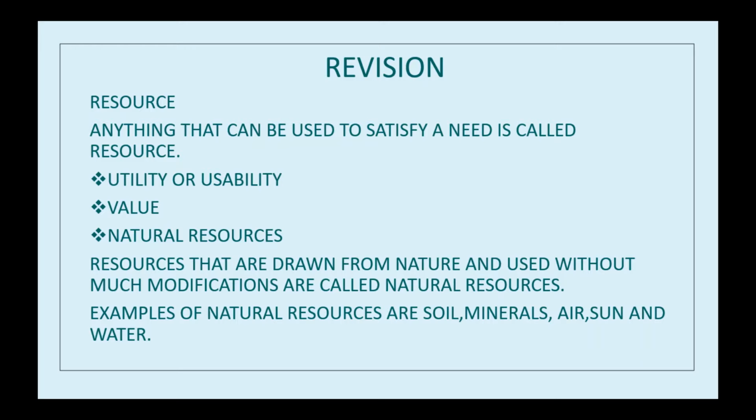The things which we use for our survival, to satisfy our needs, are called resources. For example, air, water, sunlight, food, vegetables, clothes, all automobiles, transport vehicles. All the things which we use for our needs are called resources.